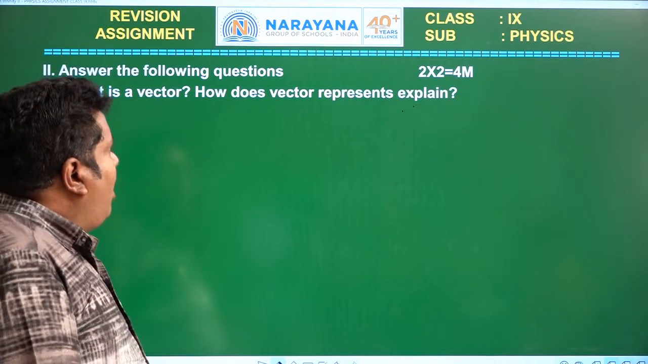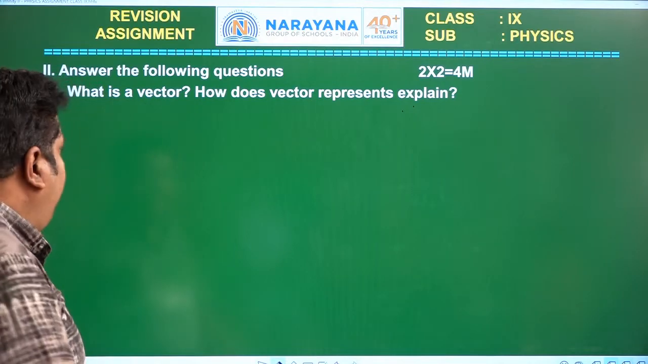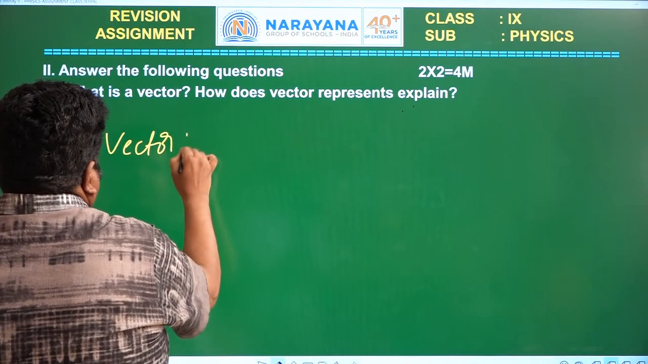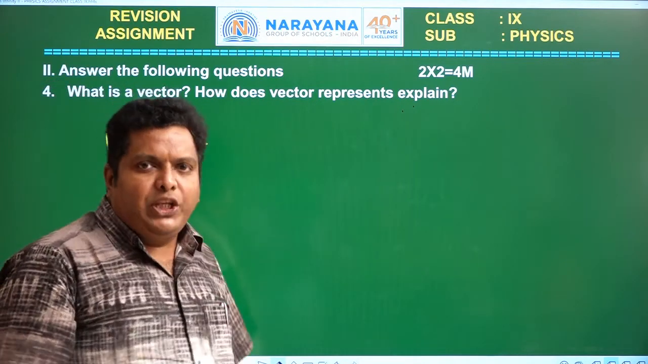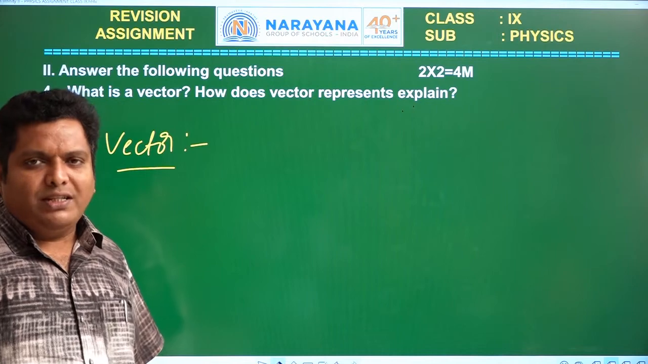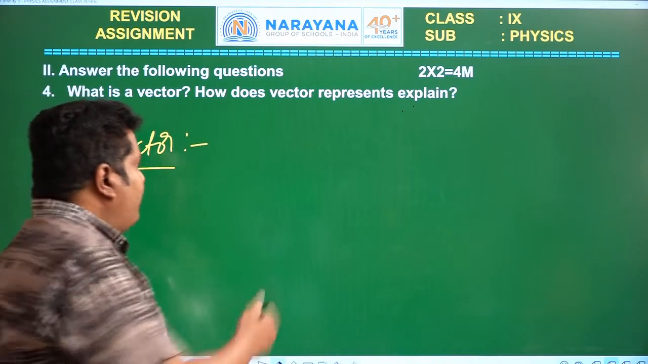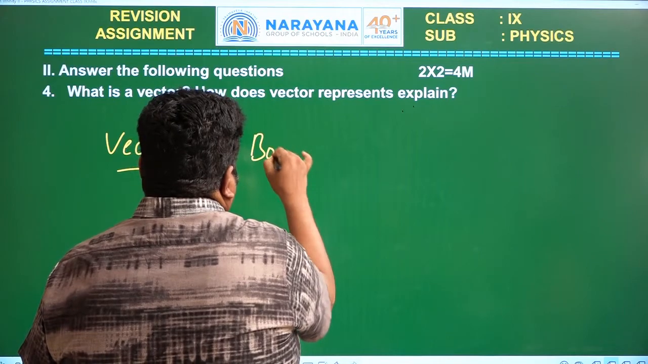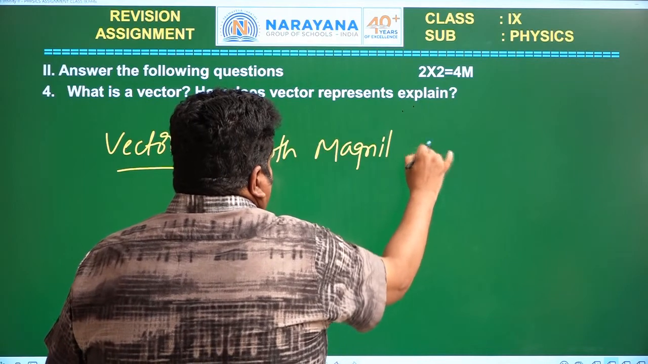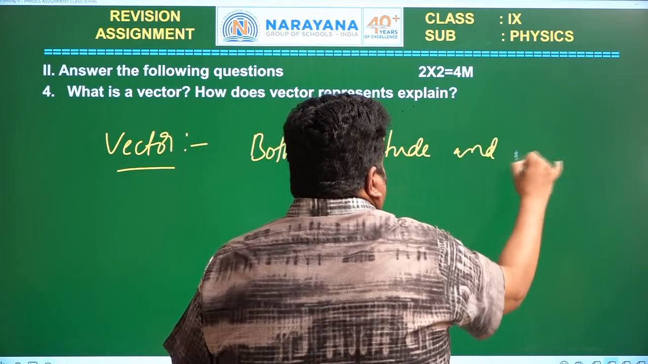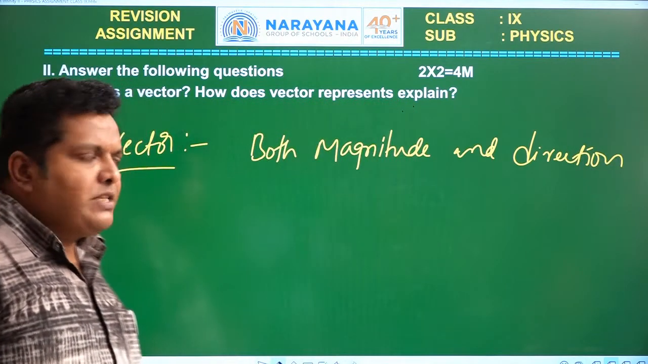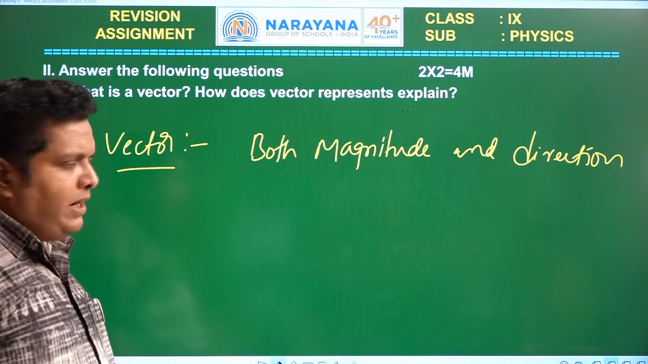What is a vector and how is a vector represented? Let us see. A vector means a physical quantity having both magnitude and direction and also obeying the laws of vector addition. It is called a vector quantity. And how is a vector represented?